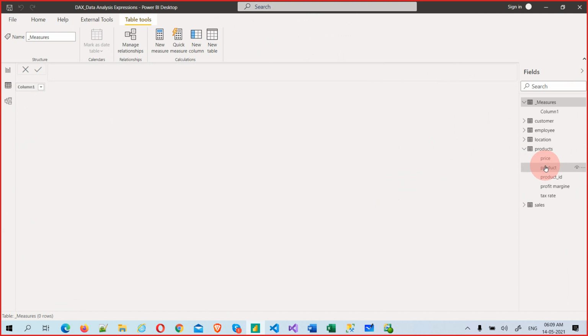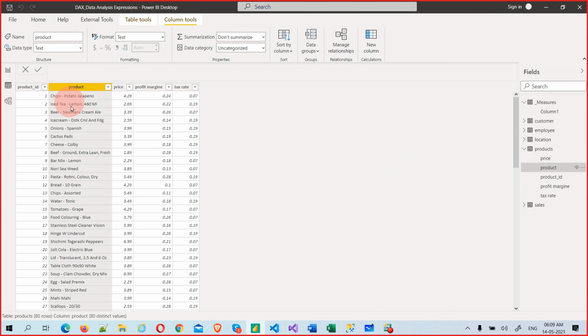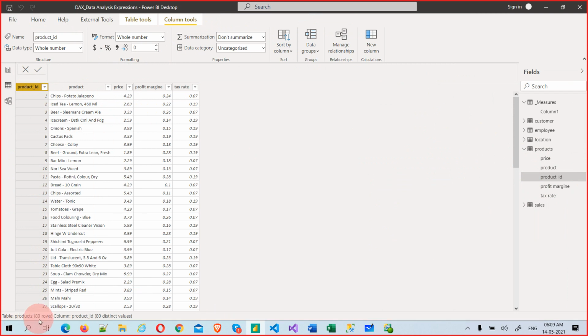Okay, so this is what I would like to see. I want to take a count. Maybe I can take the count of product ID also, that's perfectly fine. Total product rows are 80. Let's see whether that gives 80 or not.